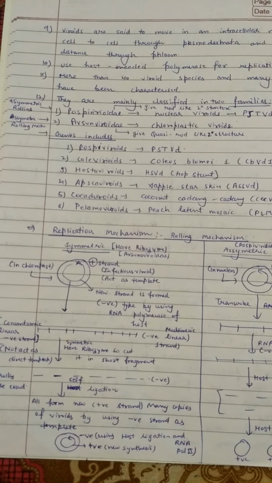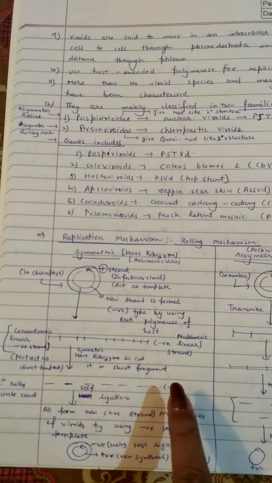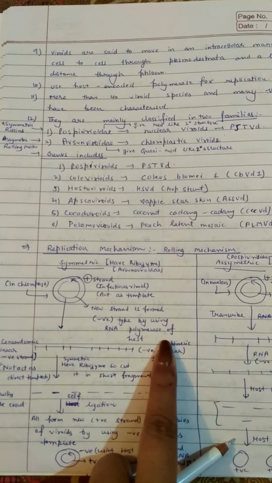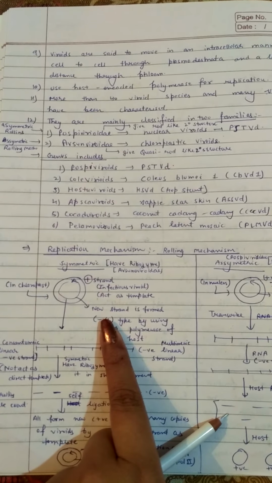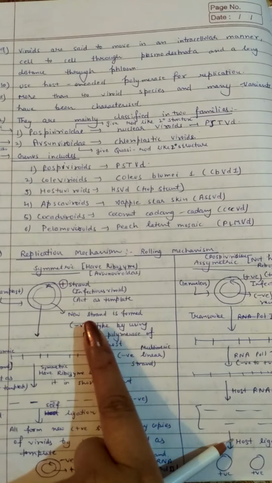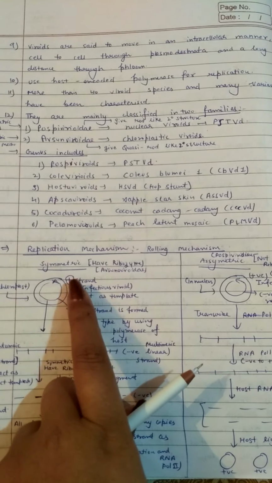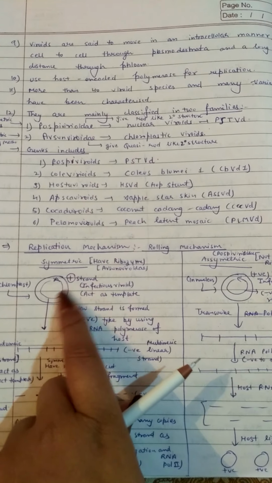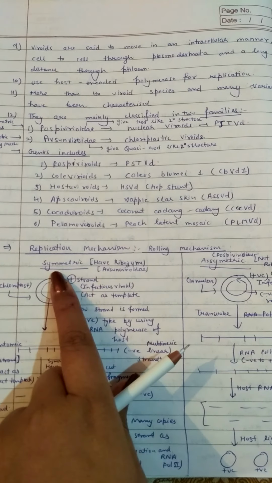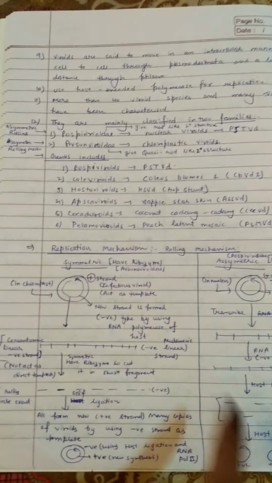That's why they do not code for any enzyme, because enzymes are basically proteins. So they do not have any RNA polymerase. They use the RNA polymerase of the host and make another copy after replication that is of negative type. So here the outer circle is the positive strand, and after replication it forms a new negative strand. In the Avsunviroidae family, symmetric replication occurs, and that is in chloroplast infection.